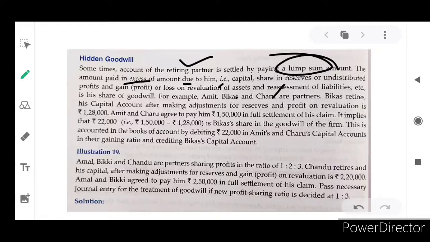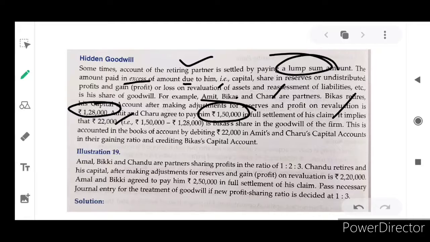Vikas retires. His capital account after making adjustment for reserves, profit and revaluation is 1,28,000. After making everything, only 1,28,000 has to be paid by the gaining partners to the retiring partner, because Amit and Charu agree to pay 1,50,000. They are ready to pay 1,50,000. So the difference between these two amounts, near about 22,000 rupees, will be considered as hidden goodwill. Full settlement of his claim.